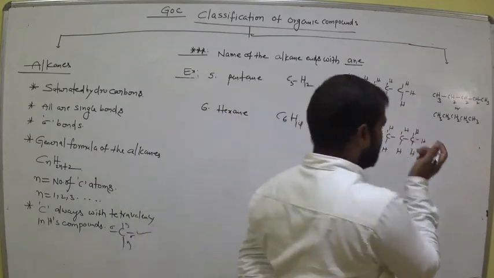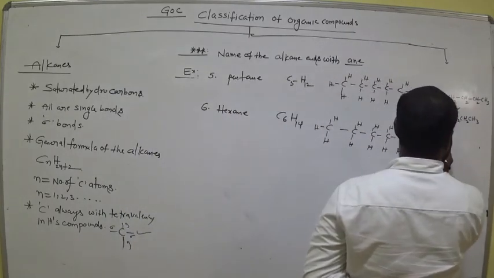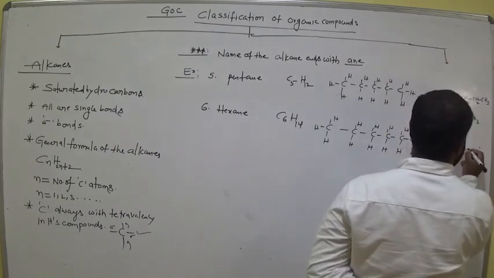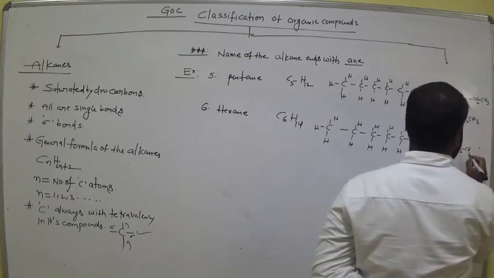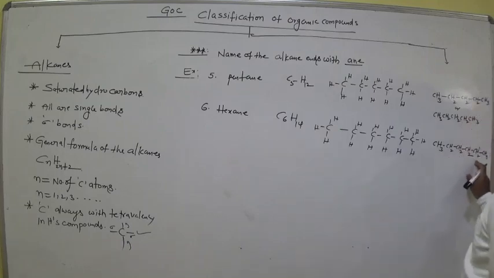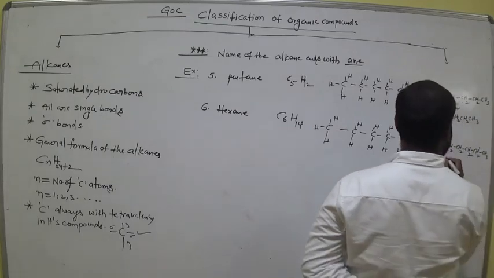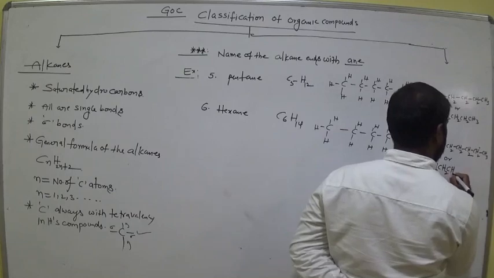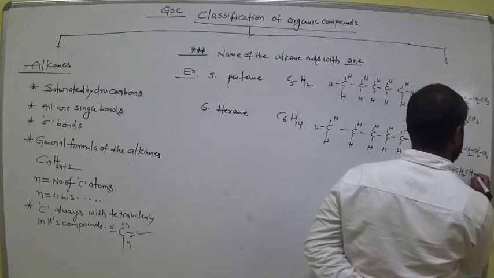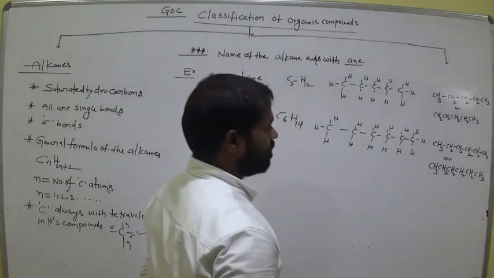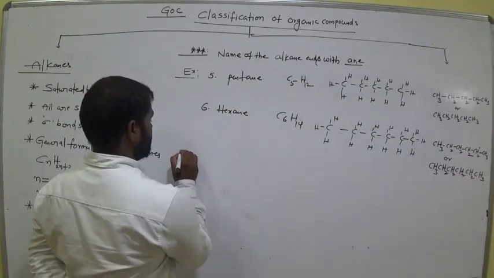Now how can we write it simply? CH3, CH2, CH2, CH2, CH2, CH3. 1, 2, 3, 4, 5, 6. The last 2 are CH3. The middle 4 are CH2. We can also write this CH3, CH2, CH2, CH2, CH2, CH3. Okay, clear?